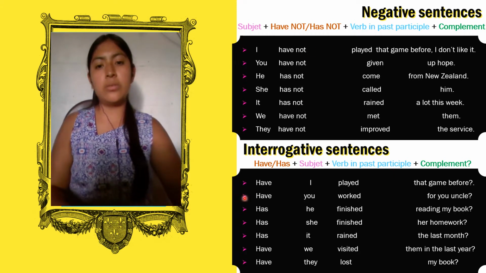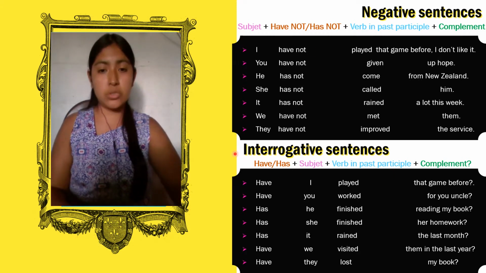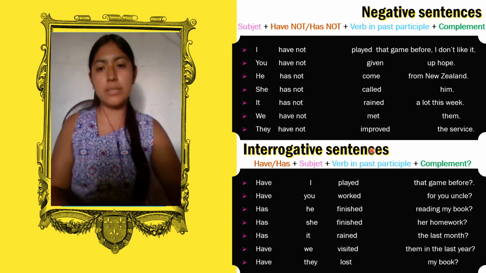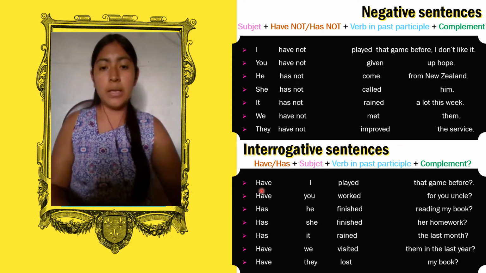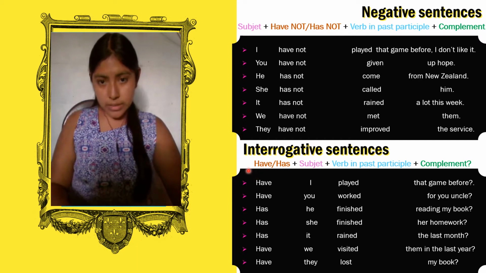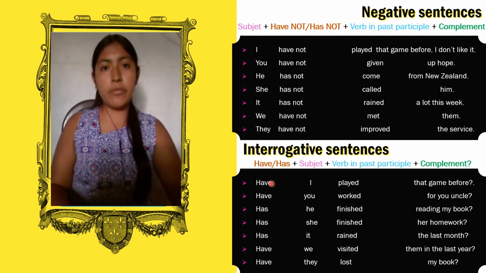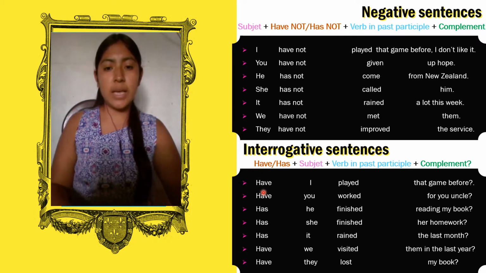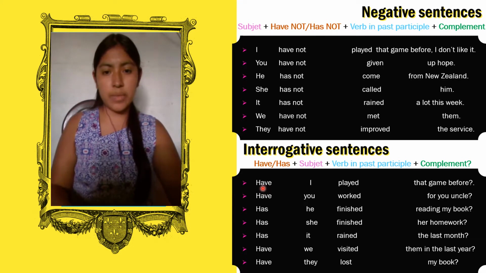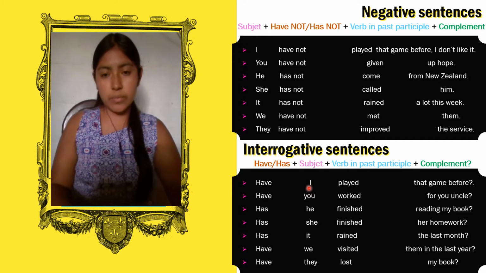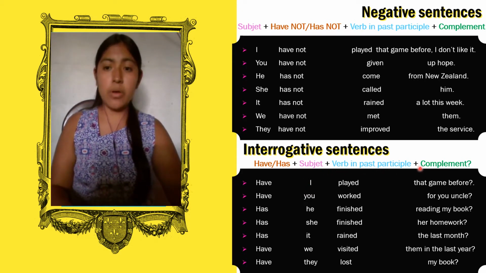We continue with the structure of interrogative sentences. In questions, have or has goes before the subject, plus verb in past participle, plus complement.